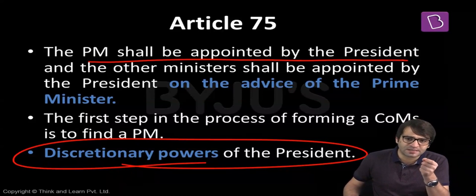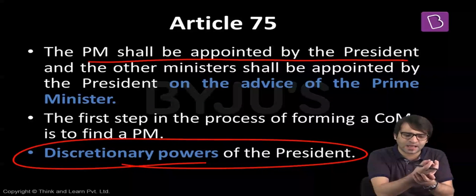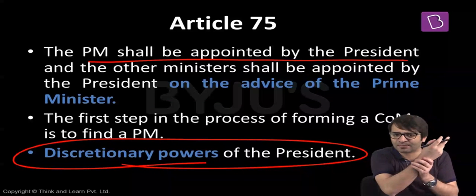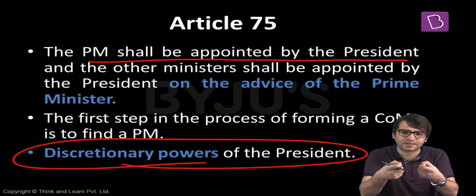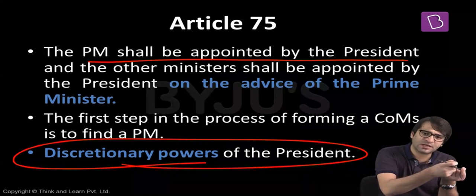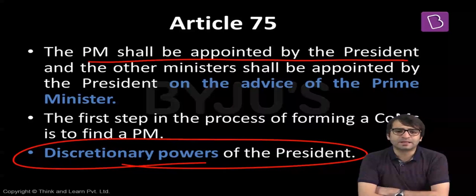If there is no single party which won a simple majority in Lok Sabha, then there has to be a coalition. 4, 5, 6, 10, 16 parties will come together, they will decide upon a name, and this individual shall be appointed as the Prime Minister. That means if no party is in a position to form the government on its own, there will be a coalition government. And then the coalition parties will decide who will be the Prime Minister. And this name, once it is recommended to the President, this individual shall be appointed as the Prime Minister by the President of India.